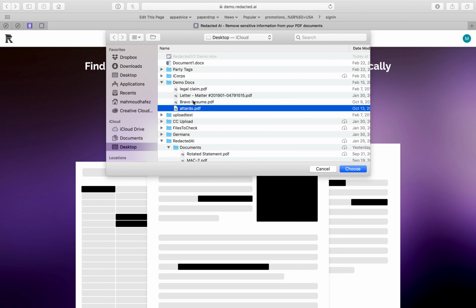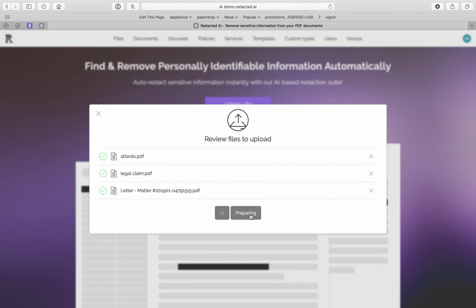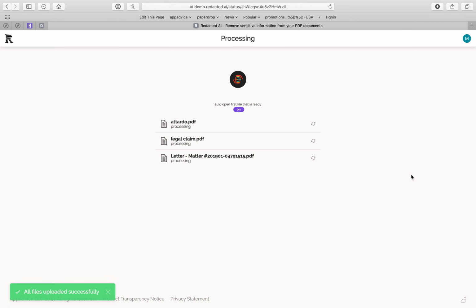In the old version, you can only upload one file at a time. In the new version, you can upload up to 25 files at once, and each file can be up to 50 pages. Of course, this is only for the demo. In production, there's no limits on the number of pages or the number of files that can be uploaded.